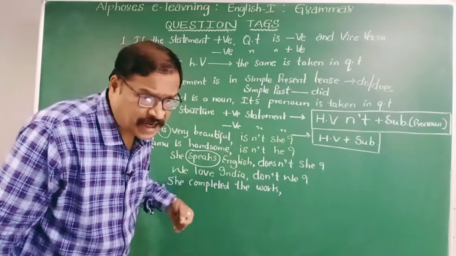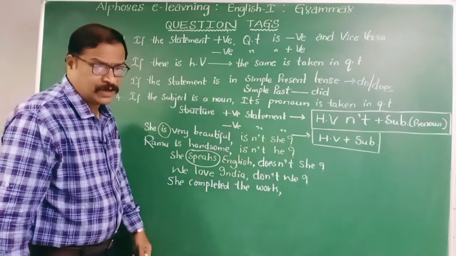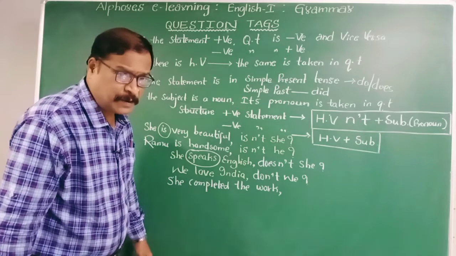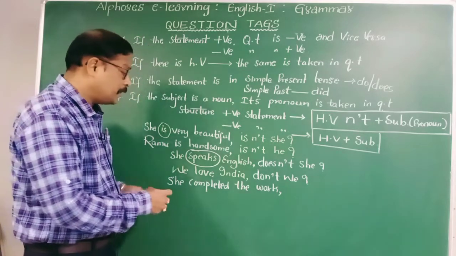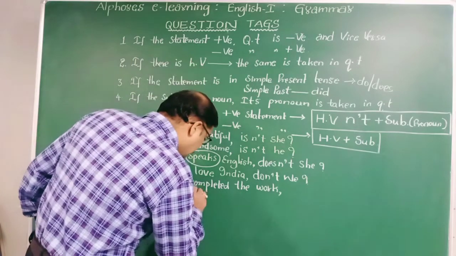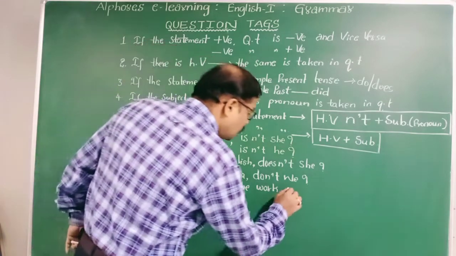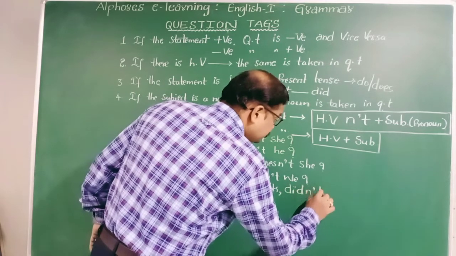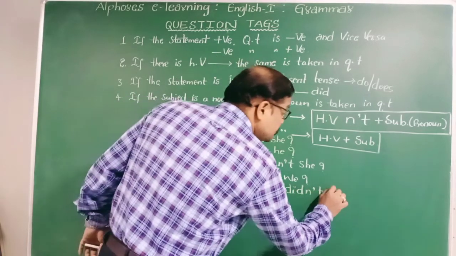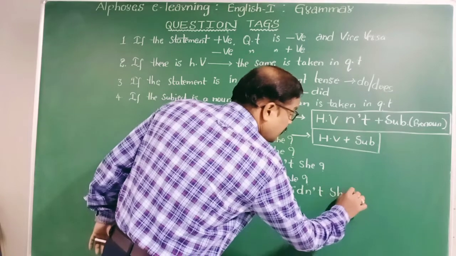How can we write the negative form of simple past tense? Subject plus did plus not plus V1 plus object, we know that very well. Therefore, considering this one, you will have to write its question tag: didn't she.